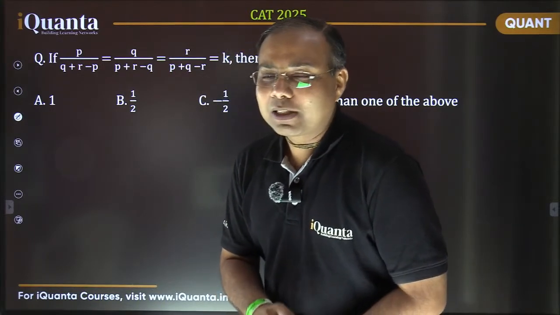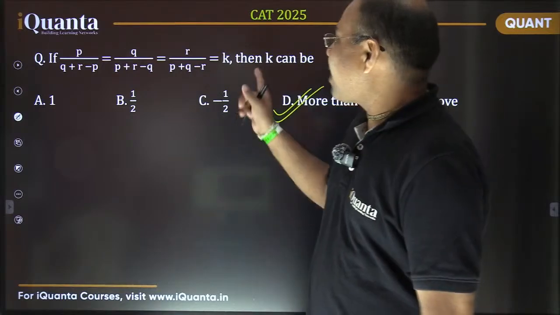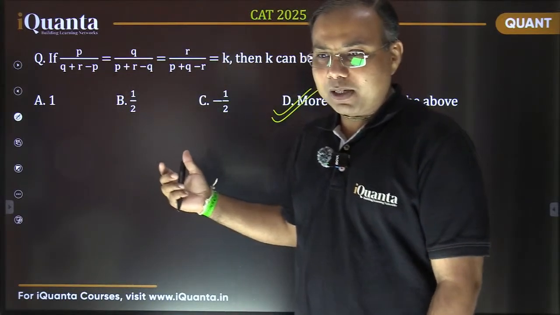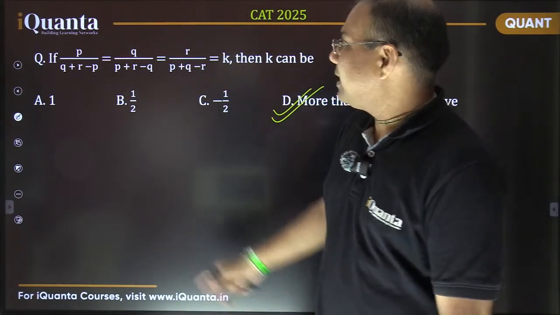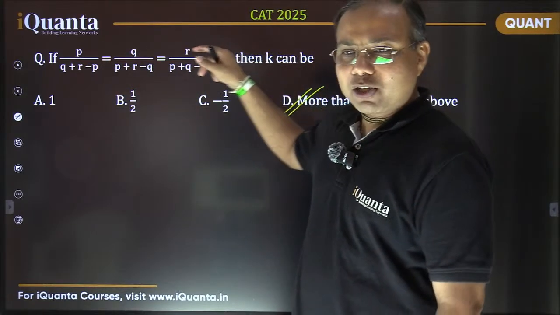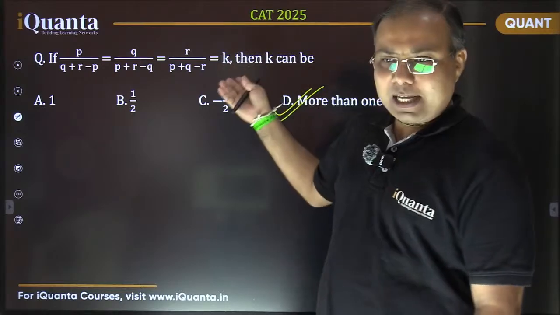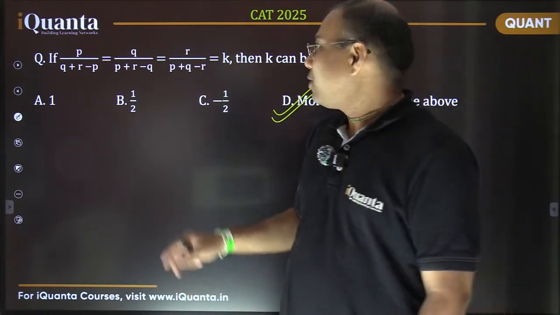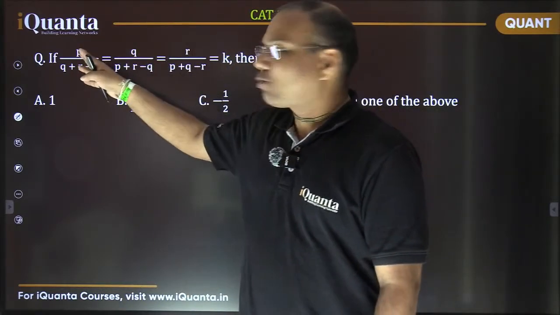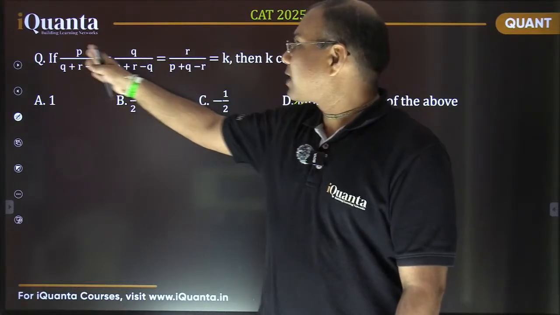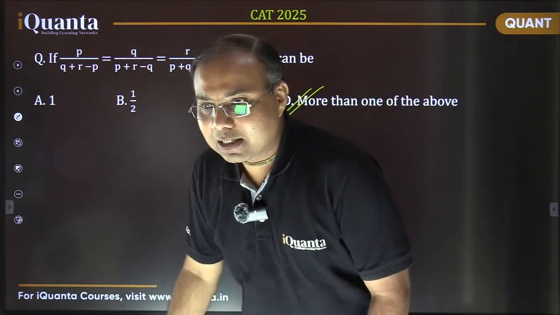So the simple way would be to just add all the fractions. We have just discussed this property. These are 3 equal fractions mentioned here, which are equal to k, and we need to find the value of this k. So we know that these three fractions are equal, so they are also going to be equal to the sum of all these three.